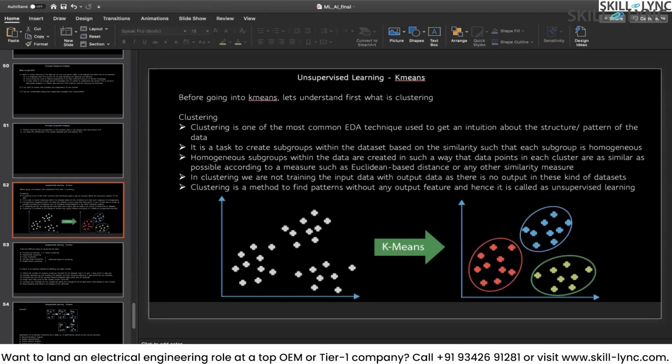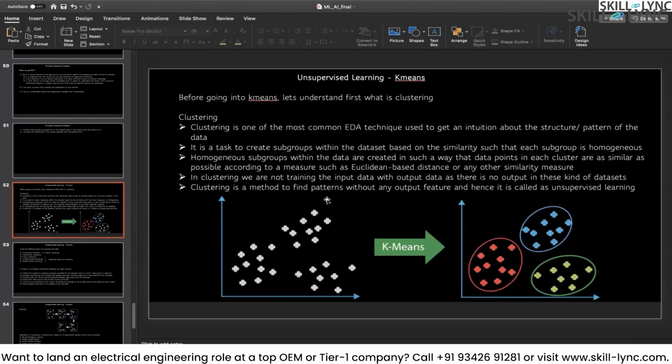Now the second point we are trying to tell is that clustering is a task to create subgroups within the data set, which we have already understood, based on the similarities. Homogeneous subgroups within the data are created in such a way that data points in each cluster are as similar as possible to each other, based on the similarity measure. And this similarity measure could be based on the Euclidean distance formula or some other measure.